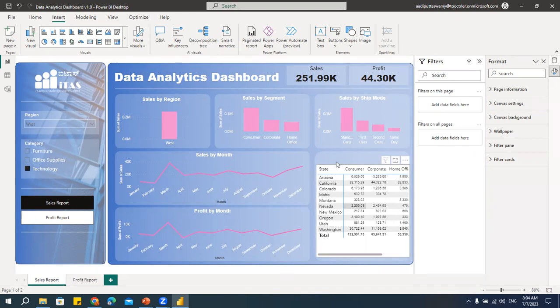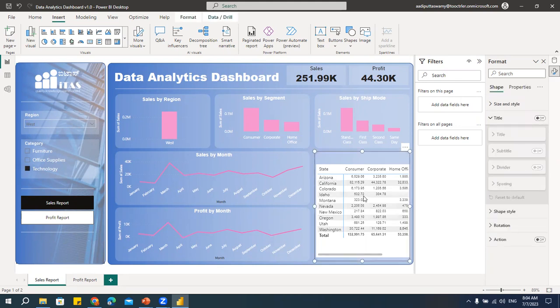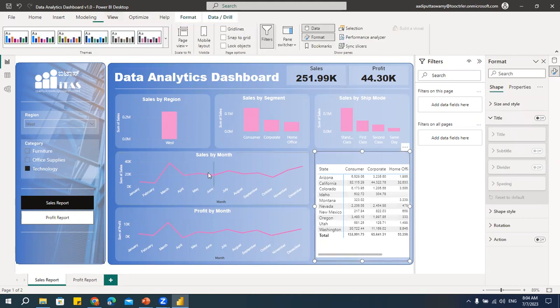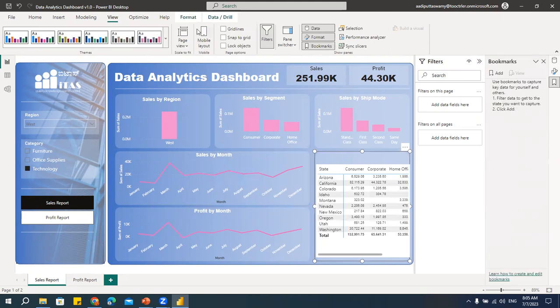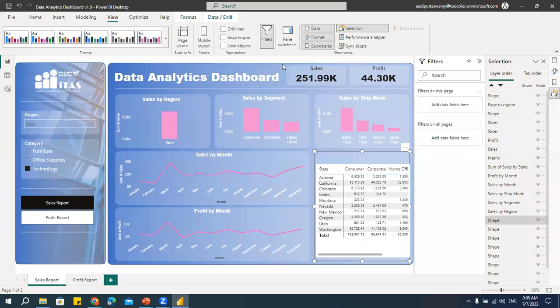Now coming to this part, I have a table and a map. I want a button here where I can select. Say if I click on map, I should get map. I think this exercise we already did. Same thing will apply here also. So what should we do for that? We'll go to this view. In view, I have this bookmark and I'll select this. I'll enable this selection. So here I have this table. Let me select this table.